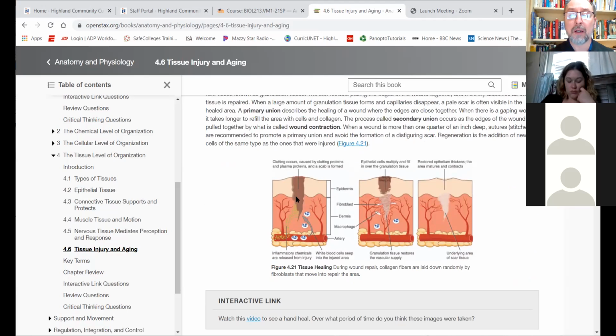Okay, and so if there's some sort of injury here, the cells nearby will start releasing chemicals that will cause inflammation. One of these you probably know, it's called histamine, and we use drugs called antihistamines to control inflammation. Histamine will cause blood vessels nearby to have more blood flow in them and to leak more. And so they'll leak out fluid that will contain things that fight infection. And the histamine will also attract cells of the immune system that fight infection.